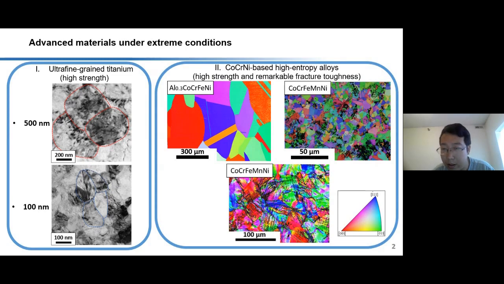The one on the far right shows some pores, which were induced by the powder metallurgy method. We also subjected the cobalt, chromium, iron, manganese, nickel high-entropy alloy to a severe plastic deformation method. Lots of slip bands can be observed in the BSD image, and by this, the strength of the material can change significantly. We mainly focus on the high strain rate behavior of those two kinds of advanced materials, especially the adiabatic shear localization phenomenon.